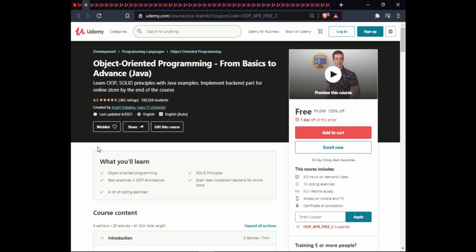The next course is Object-Oriented Programming from Basic to Advanced. In this course, you will learn object-oriented programming, SOLID principles, best practice OOP architecture, exam task implementation, a backend for an online store, and a lot of coding exercises.